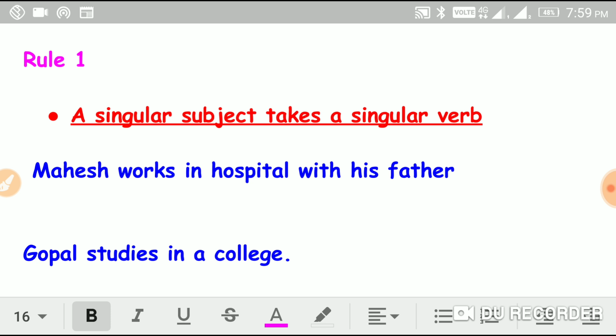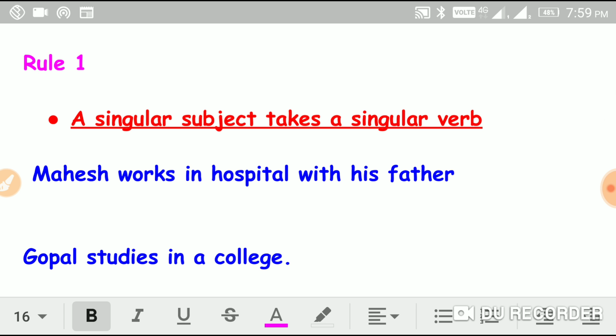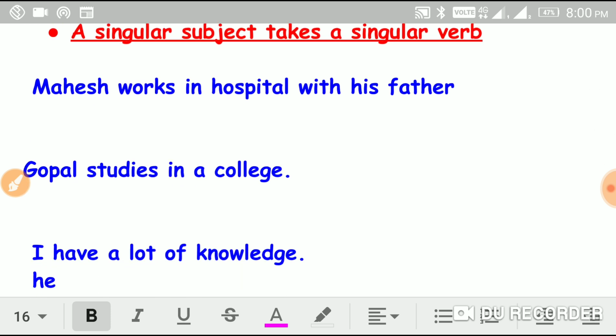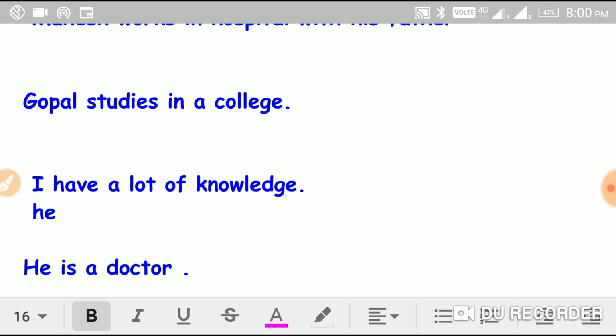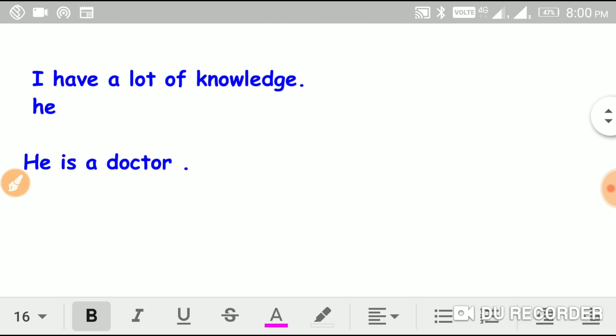I think you know what you mean by singular and what you mean by plural. Here Mahesh is a singular subject and it takes a singular verb: Mahesh works in a hospital with his father. So a singular subject takes a singular verb. Let us discuss another example: Gopal studies in a college. Here Gopal is a singular subject, studies is a singular verb.